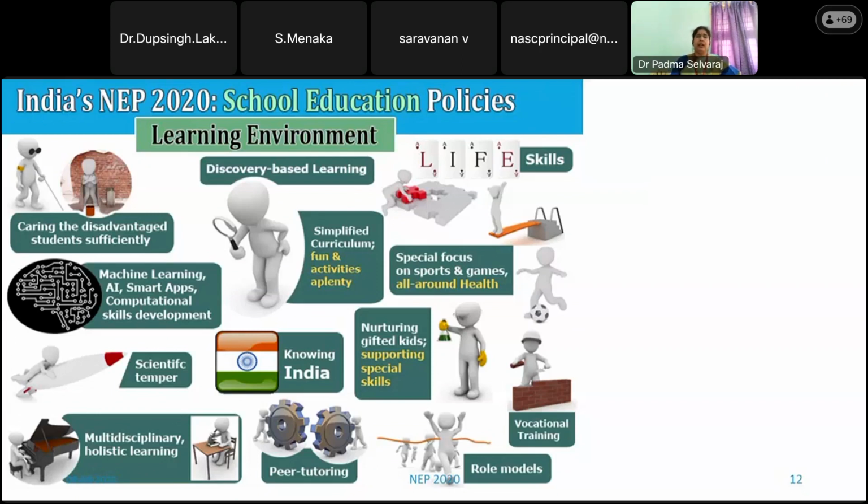The vocational training, they are not planning to give it separately, like a separate 1 hour for vocational training. It is not like that. They are trying to merge it with the existing subject itself. For example, if they describe confectionery products, they will implement these concepts with chemistry or something like that. So it will be a combination of subjects. The students will not think that they are overburdened with many slots in their timetable. That will not happen. And role models, that is recognition among the students at different levels.